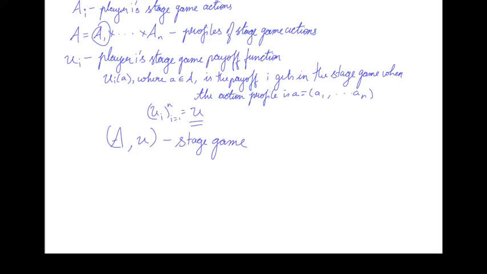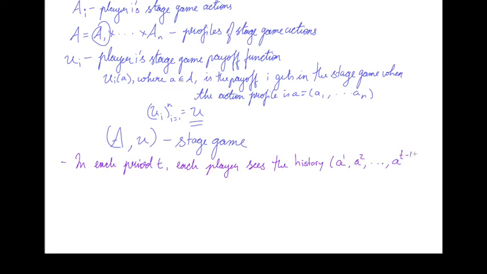There's going to be an important new concept here. In each period t, every player sees the history of action profiles played in all the periods leading up to t. So a^1 is perhaps the action profile played in period 1, a^2 is the action profile played in period 2, all the way through a^(t-1). So those are all the action profiles that have been played. Those all together form a history. And the history up to period t consists of the action profiles chosen by the players in all the periods up to period t-1.